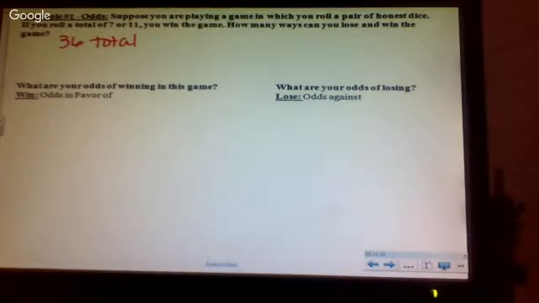There you go. How many chances do I have to roll a 7 or an 11 according to this sample space? How many times do I have to roll a 7? 6. How many times do I have to roll an 11? 2. So 6 and 2 give me 8 chances of winning. How many chances do I have to lose then? 28. If I have 36 chances total and 8 of them I win, I've got 28 to lose. If you subtract 8 from 36, you get 28.